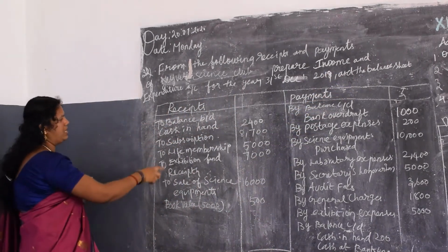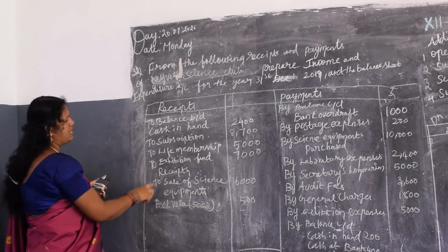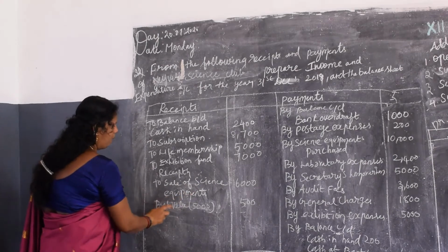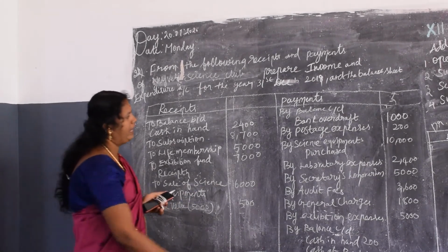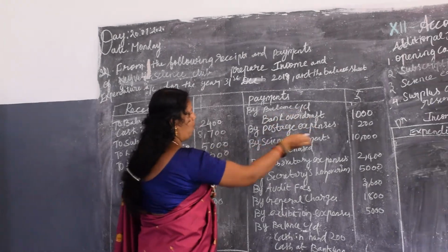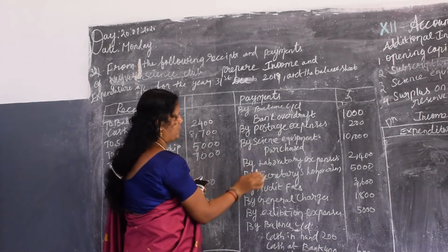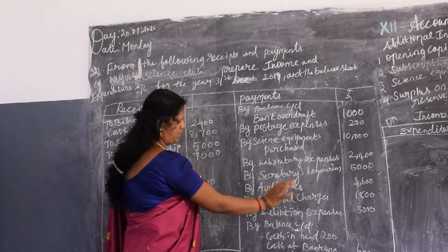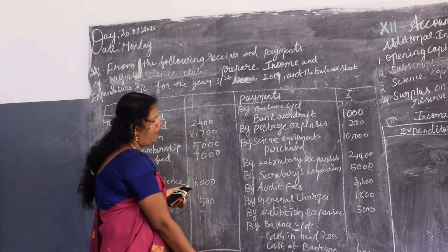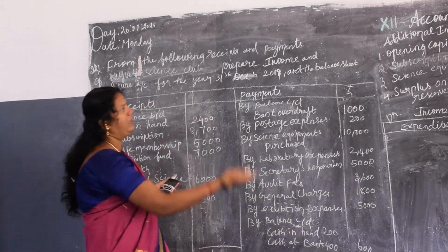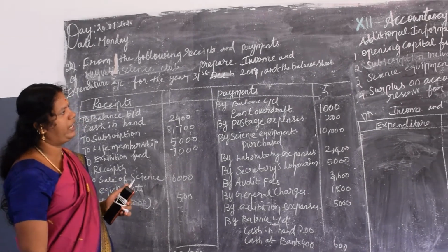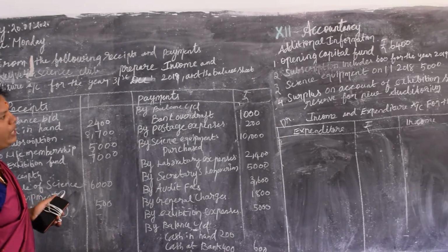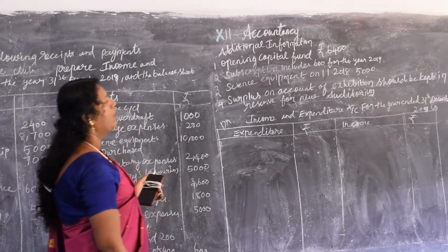Here is some of the information: cash in hand, subscriptions, life membership fees, exhibition fund receipts, sale of science equipment, book value is 5,000. Then by balance carried on, bank overdraft, postage expenses, science equipment purchased, laboratory expenses, secretary honorarium, audit fees, general charges, exhibition expenses and closing value of the cash in hand and cash at bank. And the additional information is capital fund, subscription includes science equipment on 1/1/2018. And the surplus on account of the exhibition should be kept in the reserve for the new auditorium.